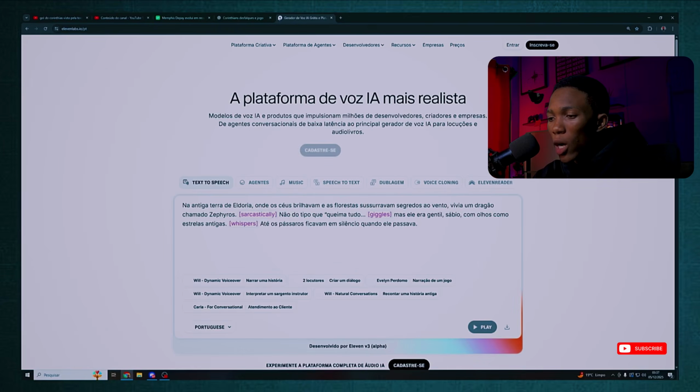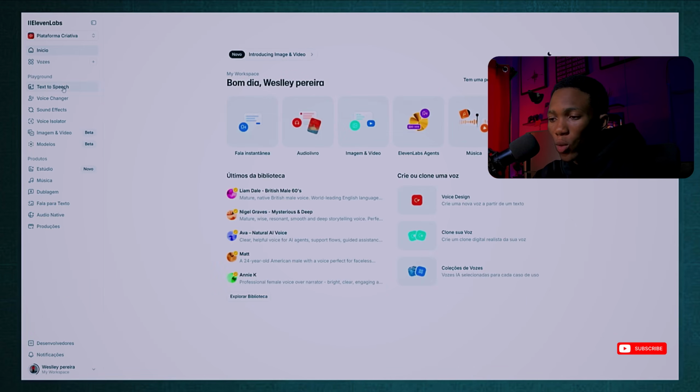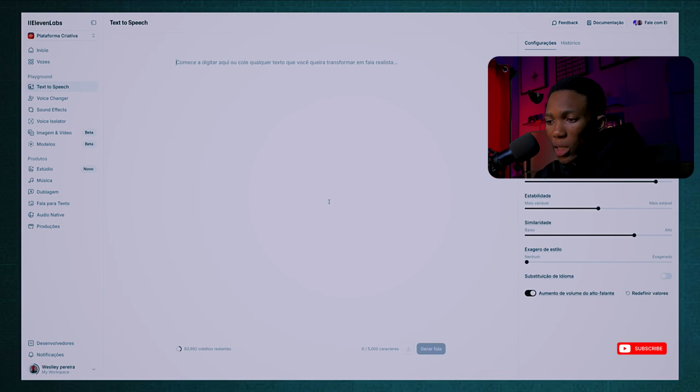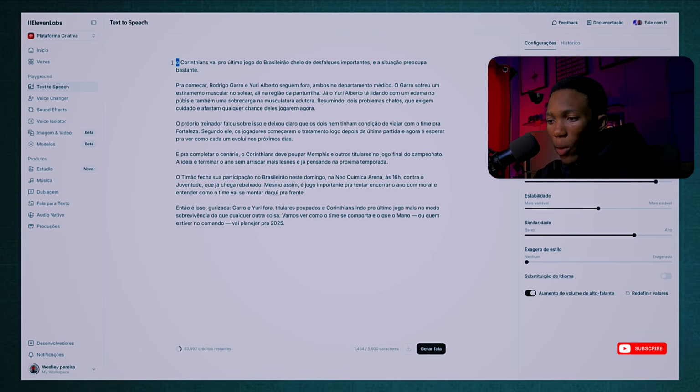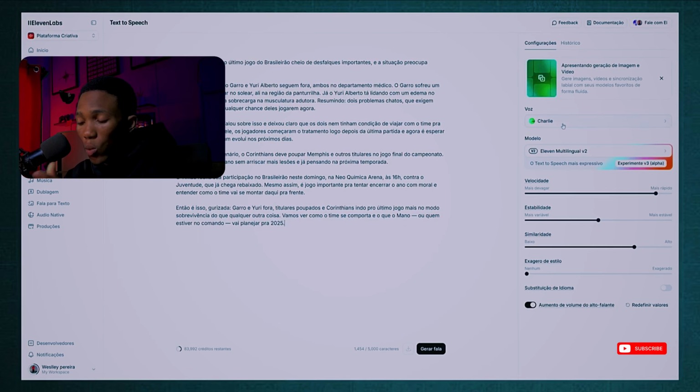So let's go to Google and search for 11 Labs. Perfect. Click on login, and once you are inside, it will open this text to speech section. Now we're gonna paste in our new script. On the right side, you can choose which voice you want to use for the video.